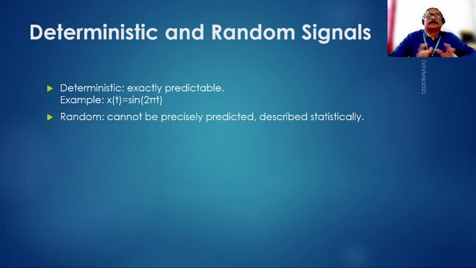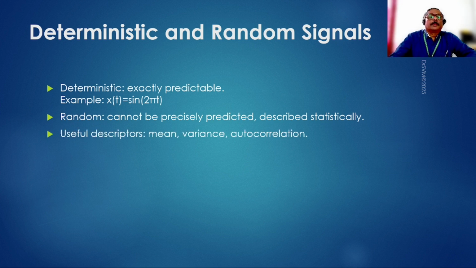We can just tell how the signal could look, what values the signal can have, and how many times a value can be repeated. In some way we can describe the signal statistically,